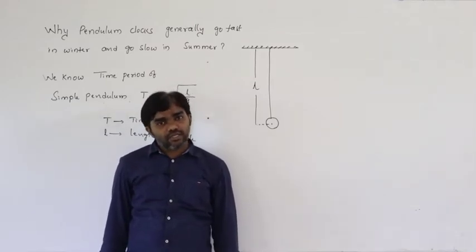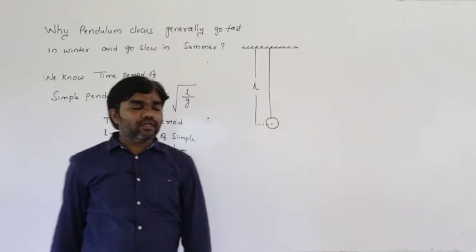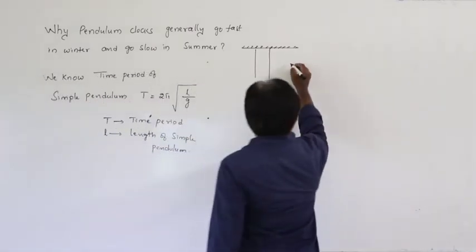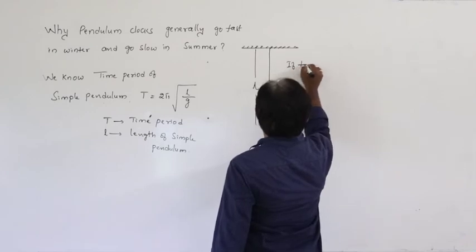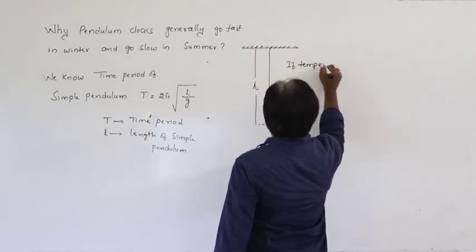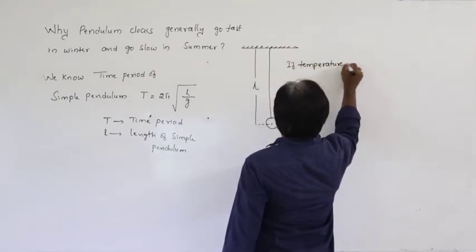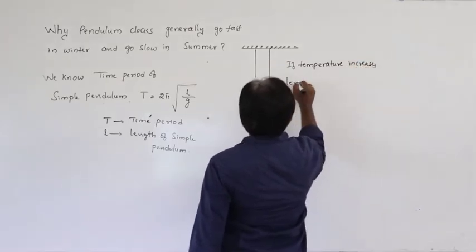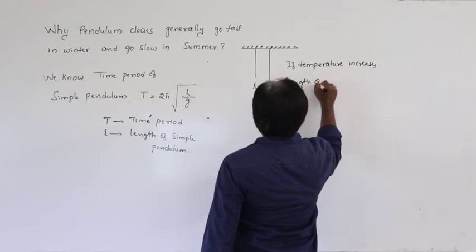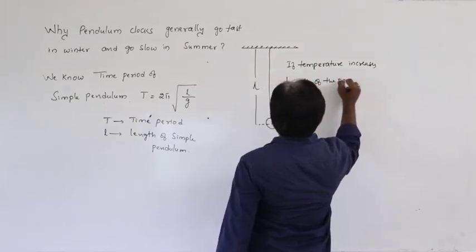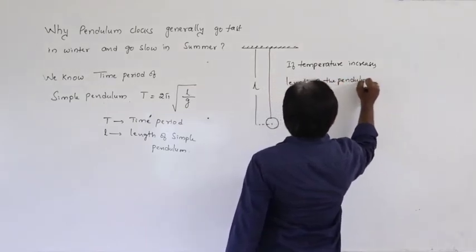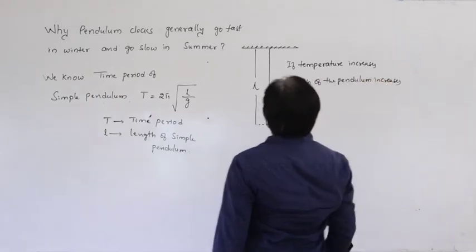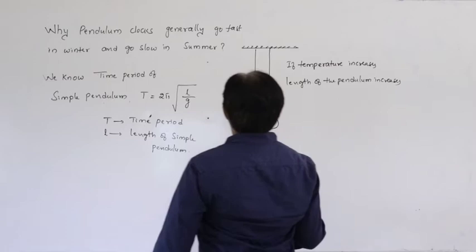If the temperature increases, the length of the pendulum increases. So that means L increases.